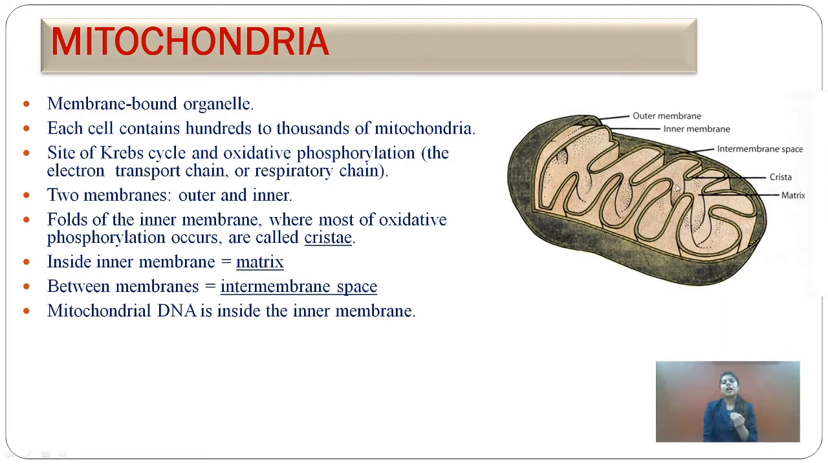Each cell contains thousands to hundreds of mitochondria. This is the site of Krebs cycle and the ETC. Okay, the Krebs cycle works here. The function of the Krebs cycle is to produce ATP to give energy to the cell. Now, the electron transport chain also runs on the cristae. Okay, as I have told you, two membranes are present, outer membrane, inner membrane, and intermembrane space is present between these two membranes. The mitochondrial DNA is present inside the inner membrane.